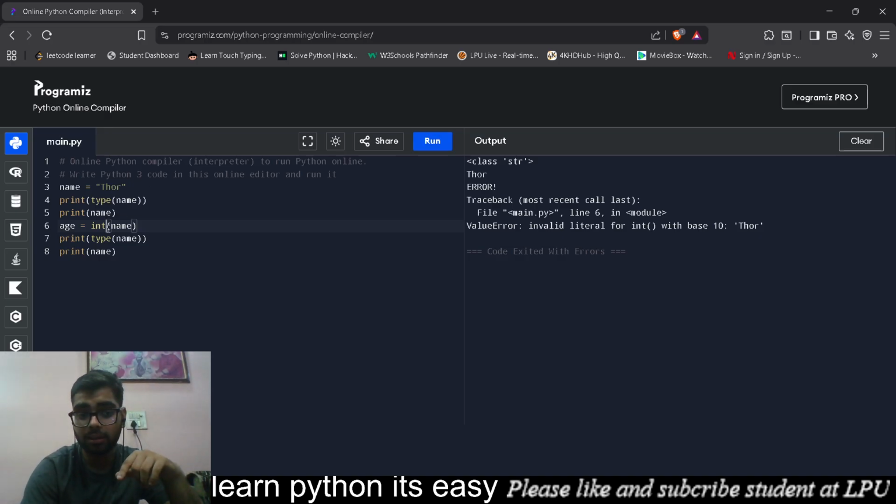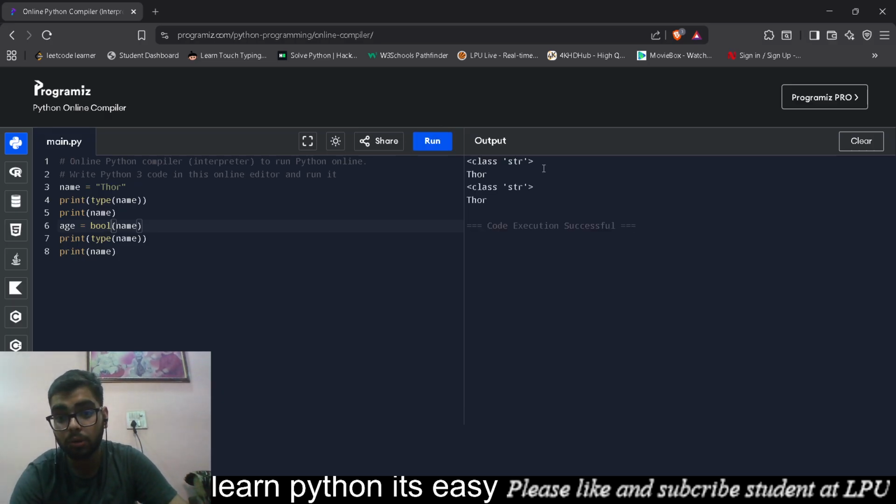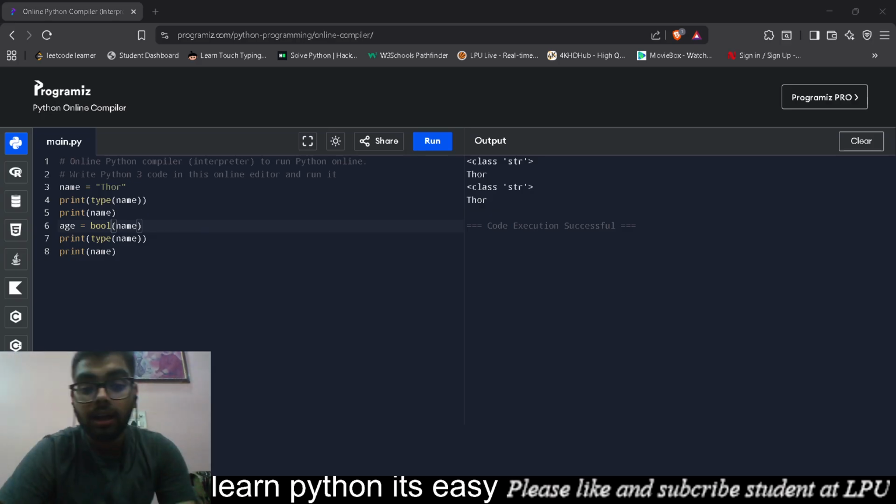And if I change its value to bool, do we have an output? See, for the bool data type, it will do nothing. For booleans, it's giving us nothing. Booleans always work for conditions. They don't have a particular data type of their own. Okay, that's why we have got str there at the end.